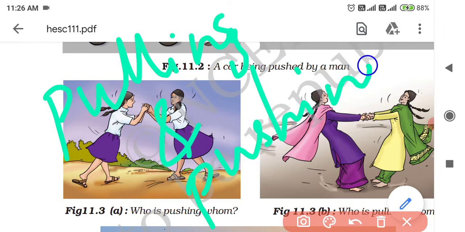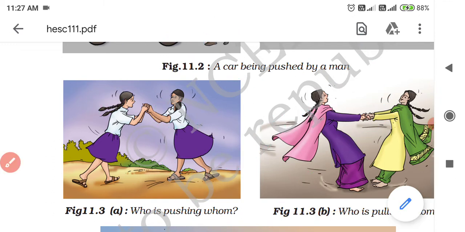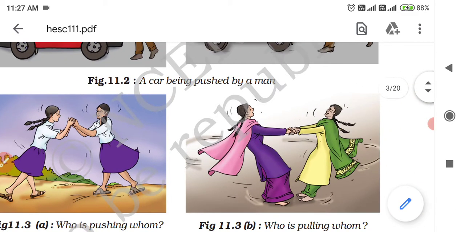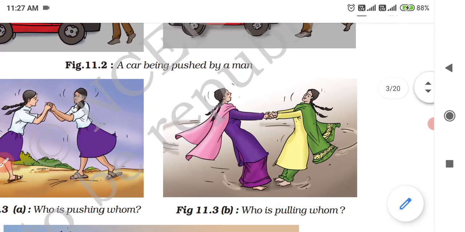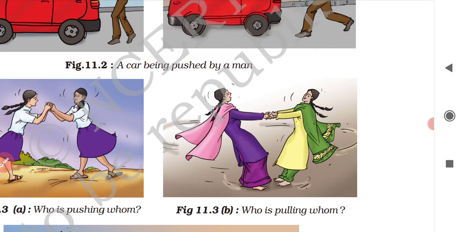If both the objects are applying force on each other, then the interaction between them can be of pushing or pulling. So in the first figure, 11.3a, the two girls are interacting and applying force on each other by pushing each other, right? And in figure 11.3b, the two girls are interacting and applying force by pulling each other.